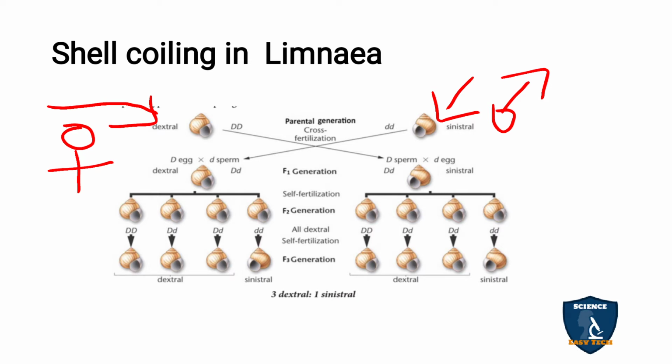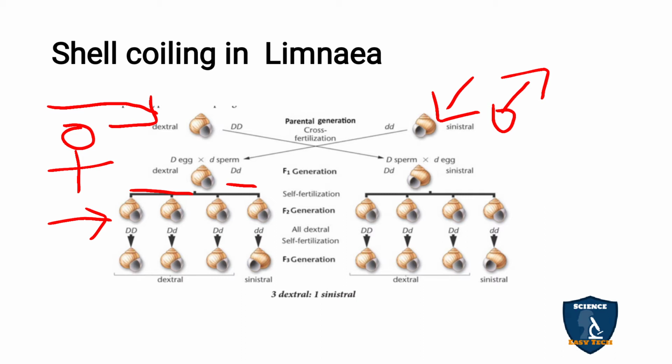In the F1 generation, all are dextral, that is capital D small d, the heterozygous condition. Now this is self-crossed, and in the F2 generation we also get all dextral, that is capital D capital D 1, capital D small d 2, and small d small d 1.